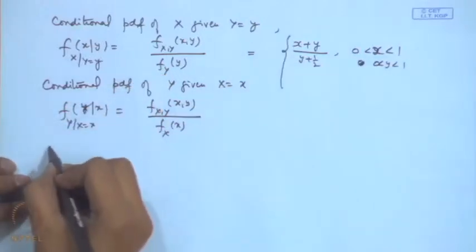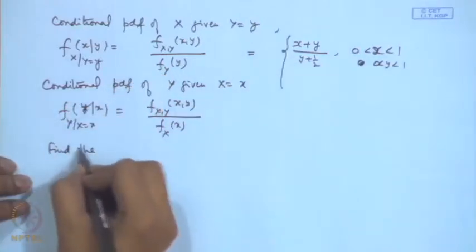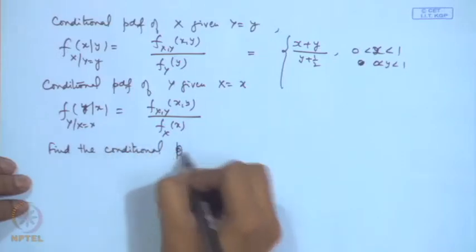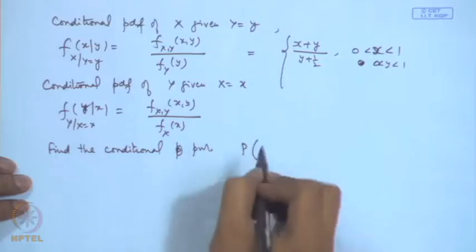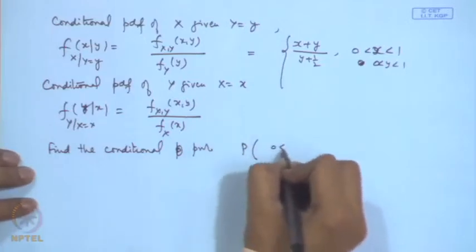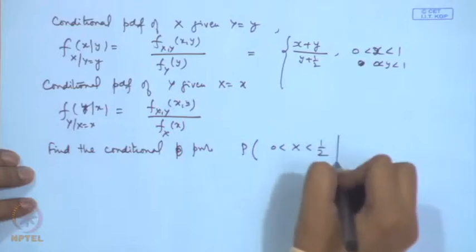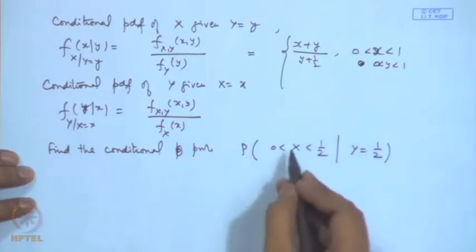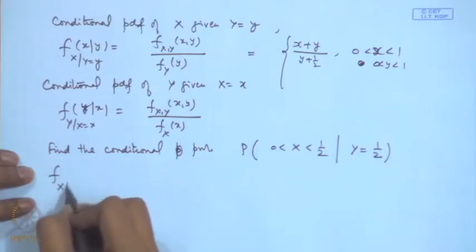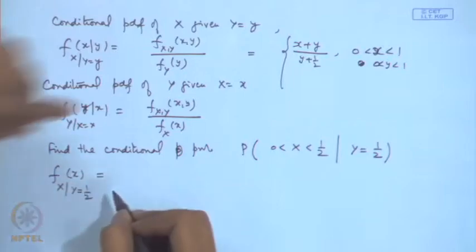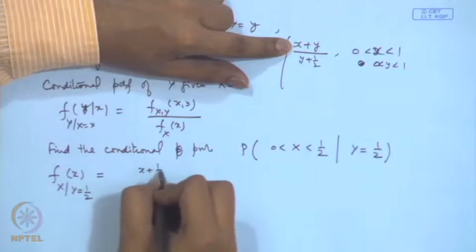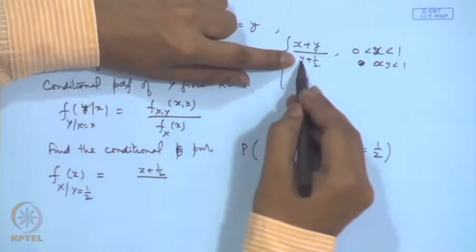Suppose I say find the conditional probability that x lies between 0 to half, given that y is equal to half. In that case, I need the conditional probability distribution of x given y is equal to half. So, from here we can substitute the value of y is equal to half, I will get x plus half divided by y plus half.